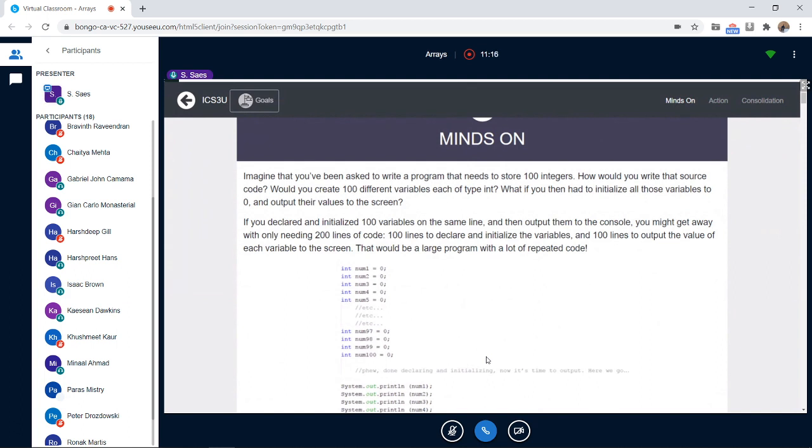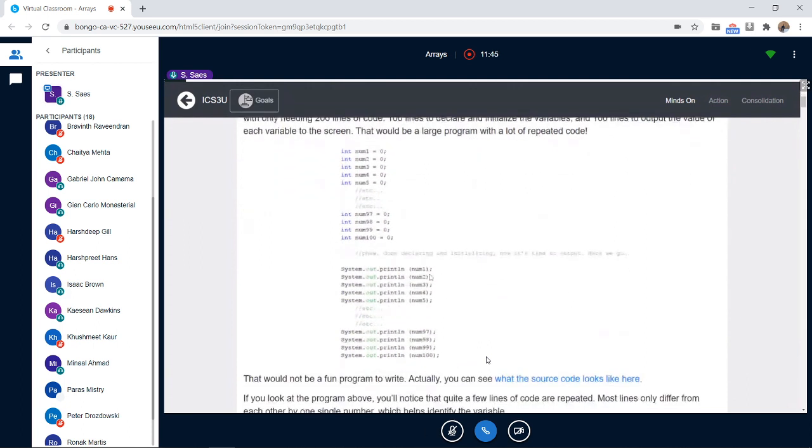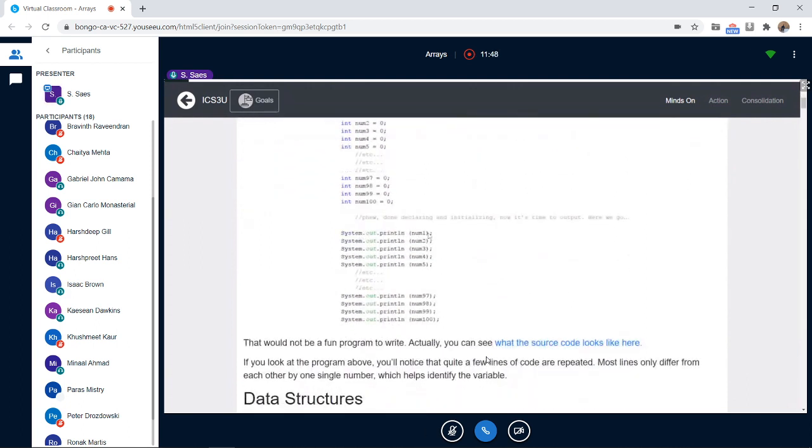So this website is telling you that if you want to store 100 numbers, which are integers, what do you have to do in a Java program? You have to declare the numbers like int num1, then give it a value. For example, number 1 is an integer and is 0. Number 2 is an integer, 0. Number 3 is an integer, 0. And you have to do this for 100 numbers. And later on, if you want to display those numbers, you're going to put System.out.println num1, num2, num3, num4 until num100.